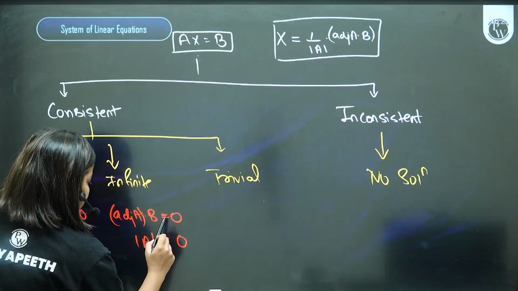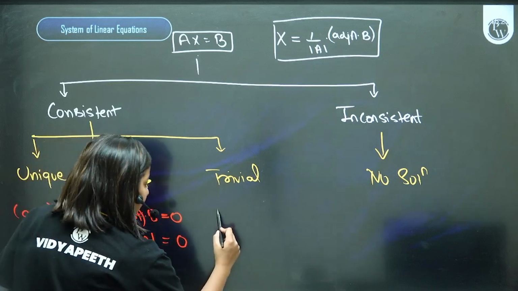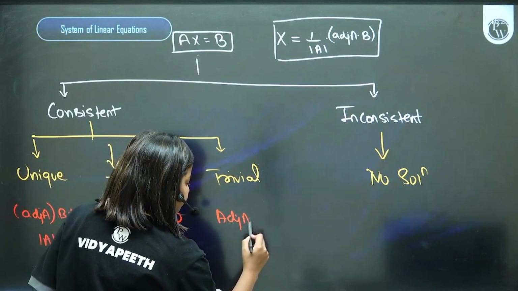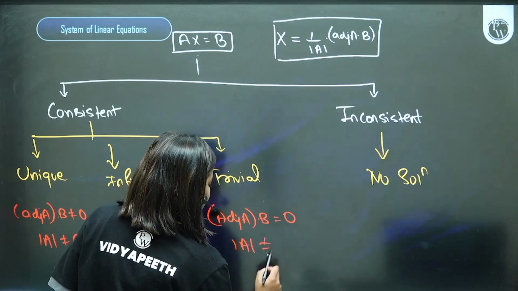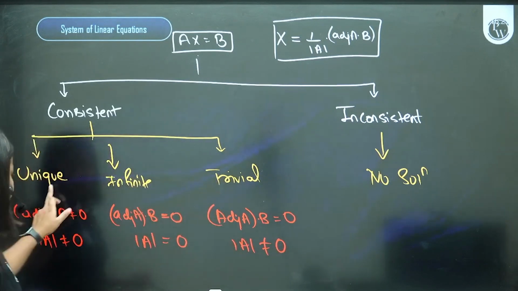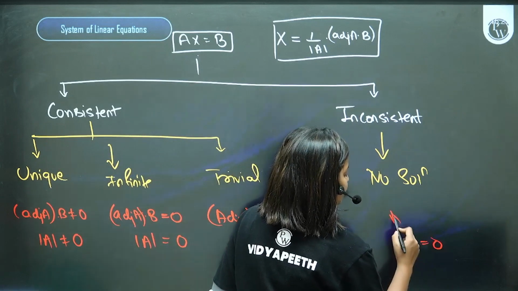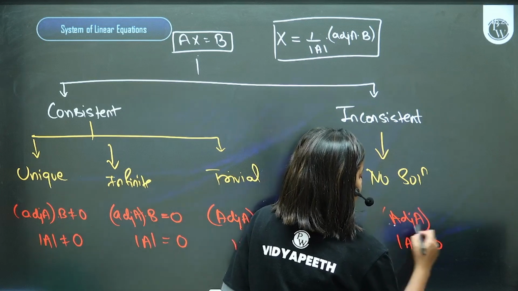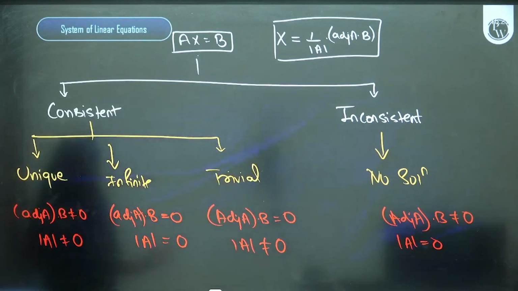Just a change. Here, for the trivial solution, adjoint of A into B will be 0 and determinant of A will be non-zero. Trivial, infinite, unique. And for no solution, denominator should be 0, numerator should be non-zero. If you remember this, all your questions on consistent, inconsistent will be solved.